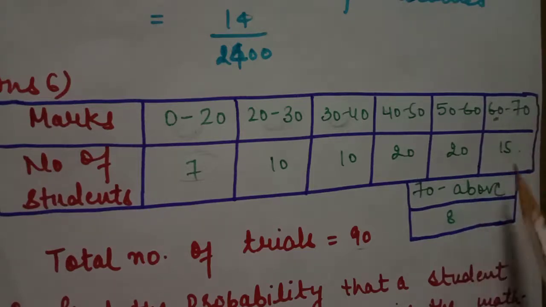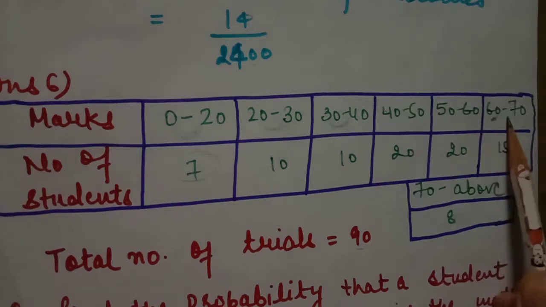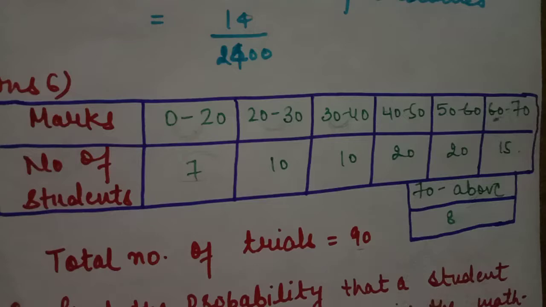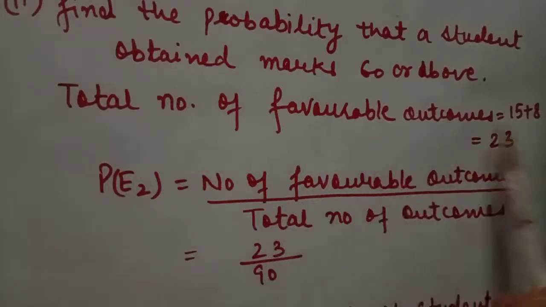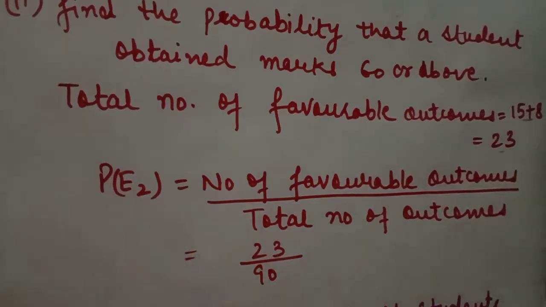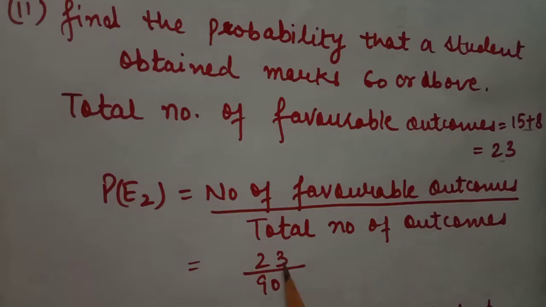So 15 plus 8 are the favorable outcomes. 60 and above 60 are included in these last 2 columns. So favorable outcomes 15 plus 8, which is 23. So students, P(E2) is the number of favorable outcomes divided by the total number of outcomes, which is 23 divided by 90. This is your question number 6.